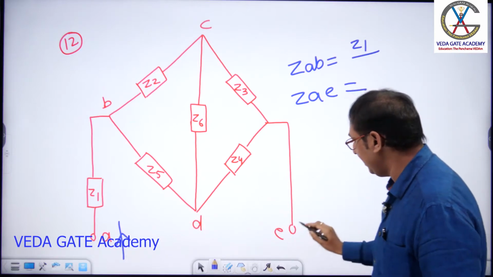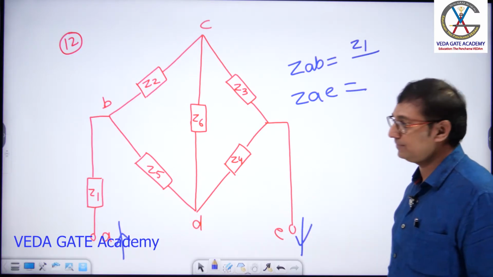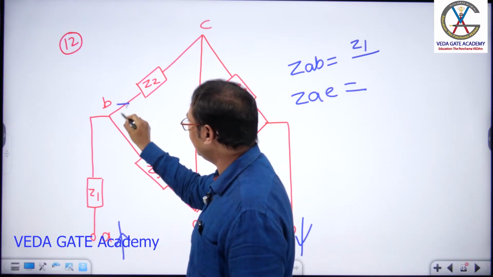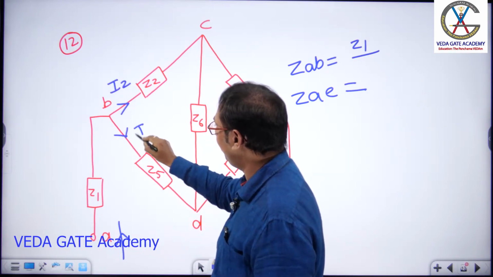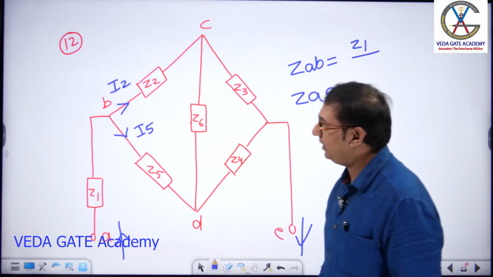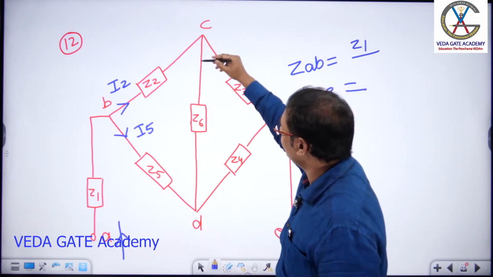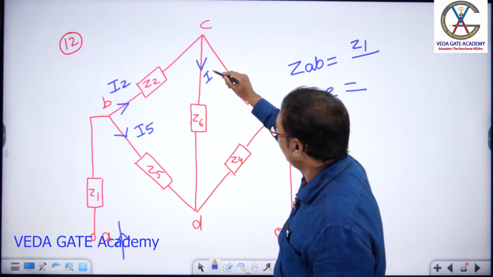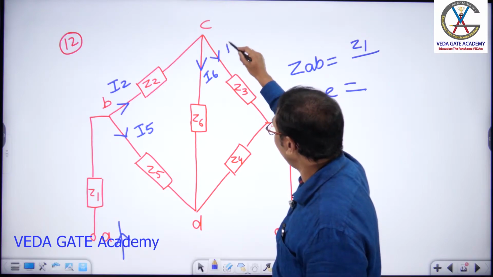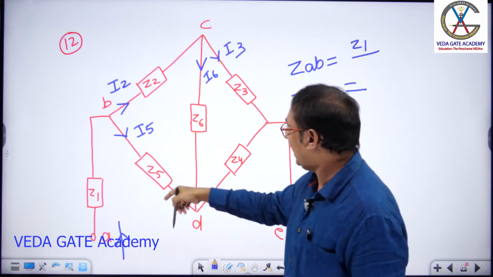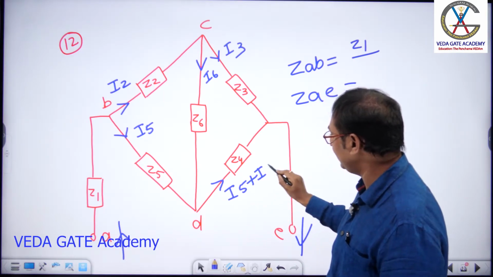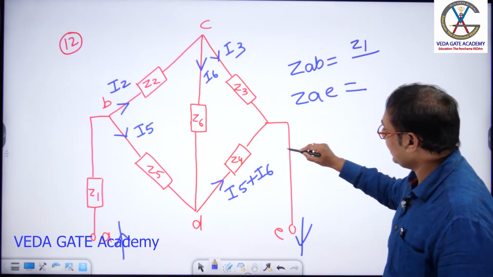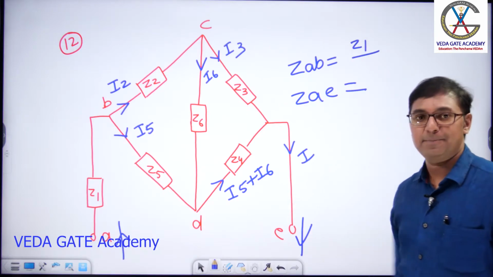Fine. If I ask ZAE, what is your answer? Current has to start from A and come out from E. Current comes like this. At this point, current divides like what? Some I2 and I5. Again, I2 current comes and divides like what? Some I6, and let us call this current as some I3. I5 and I6 add here. Let us call this current I5 plus I6. I5 plus I6 add, and all the currents add like what? I.